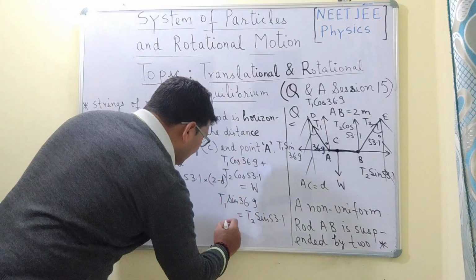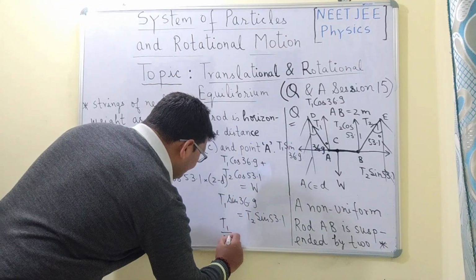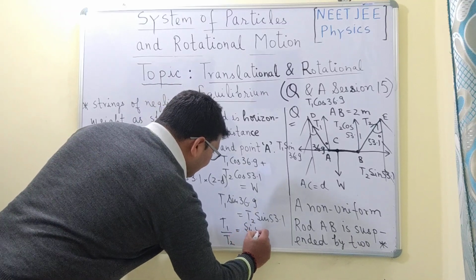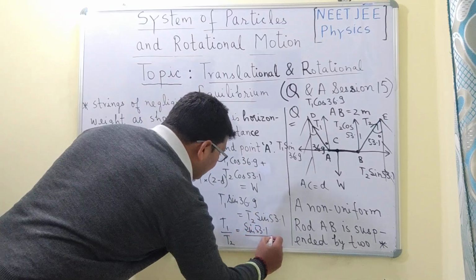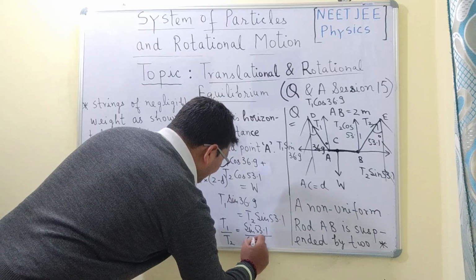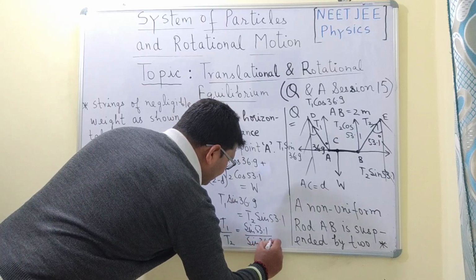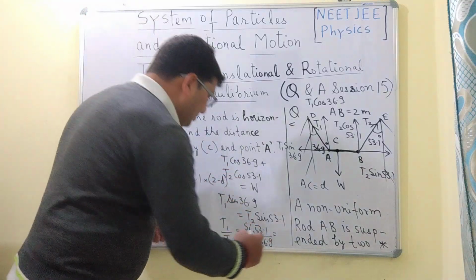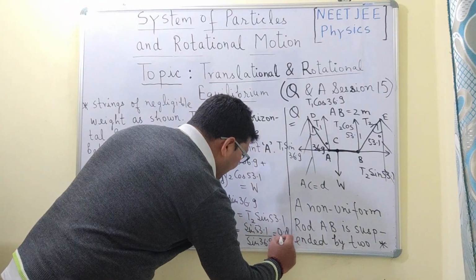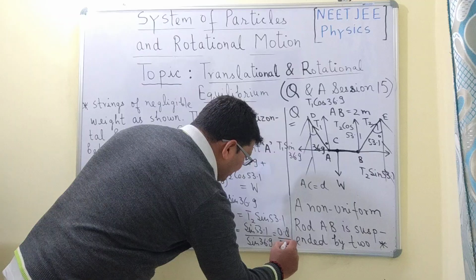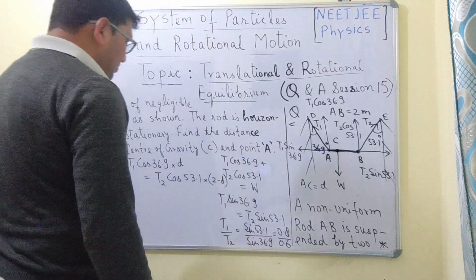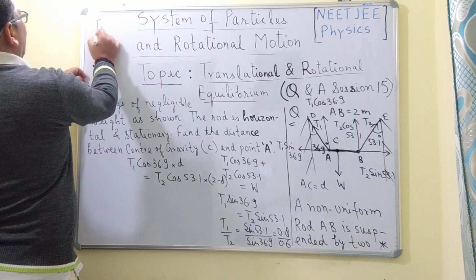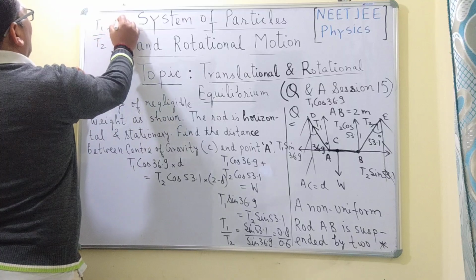Now from here, T1 upon T2 will be equal to sine 53.1 divided by sine 36.9. Now the value of sine 53.1 is given in this question, which is equal to 0.8, and the value of sine 36.9 is given as 0.6. So T1 upon T2 will be equal to 4 by 3. So I am just writing it here. T1 upon T2 is equal to 4 by 3.